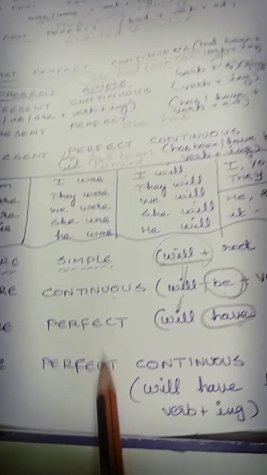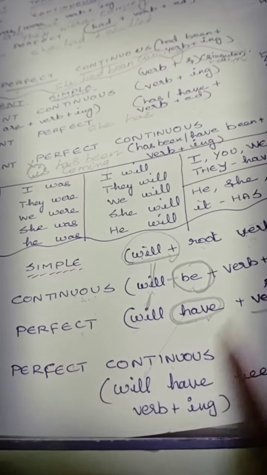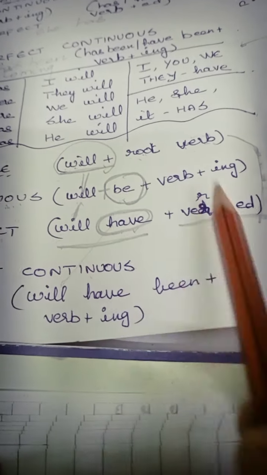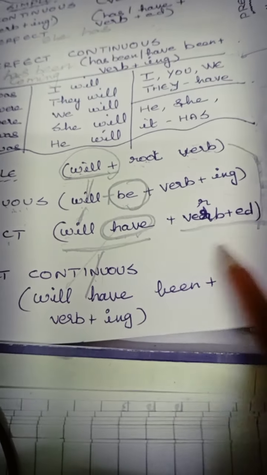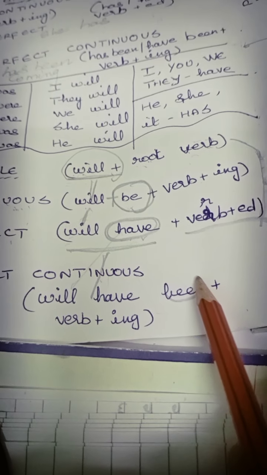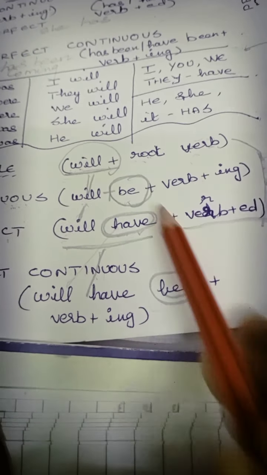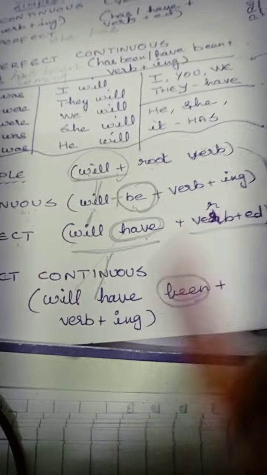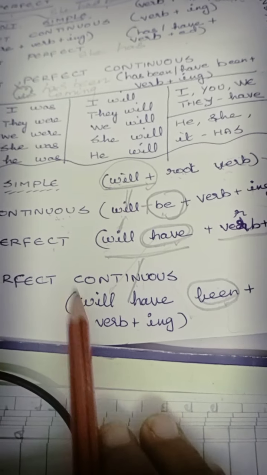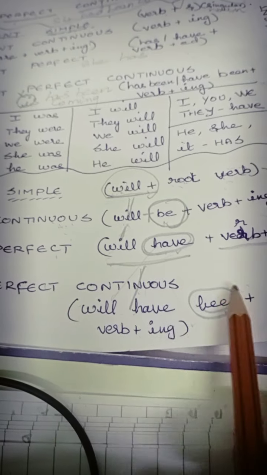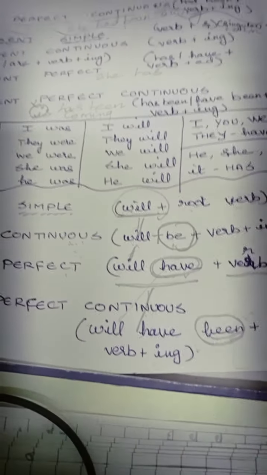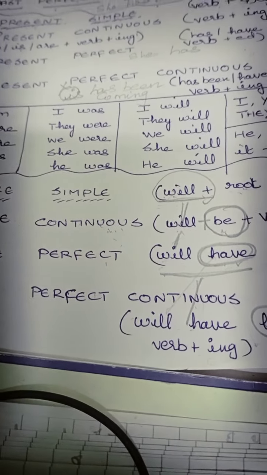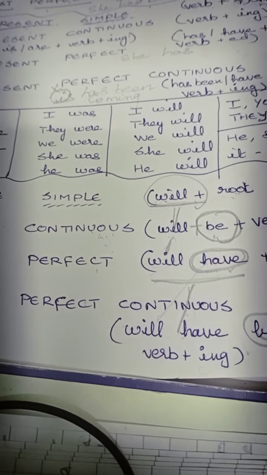Okay. Now what is future perfect continuous? Take this and take the second one. Nothing. See, the same thing. Will have is given here, no? I have used will have also here. And extra what I am adding for perfect continuous, been. Here we have added been, no? Then I should take the verb plus ing. So, I will have been reading. They will have been reading. That's all. Very simple. Whether it is singular or plural, both are common.